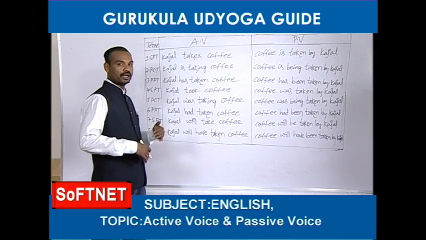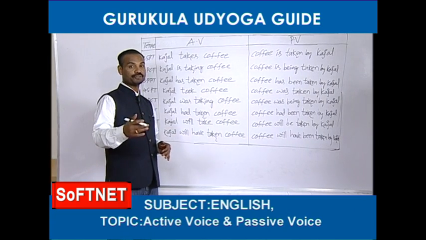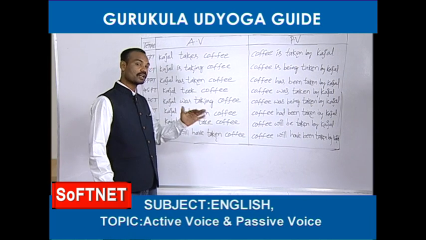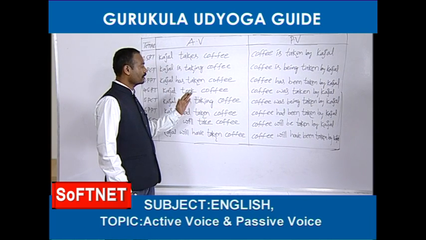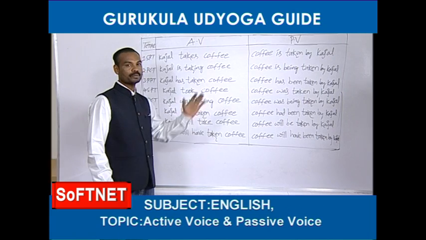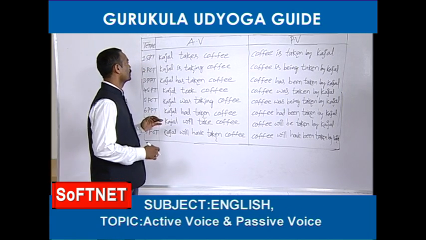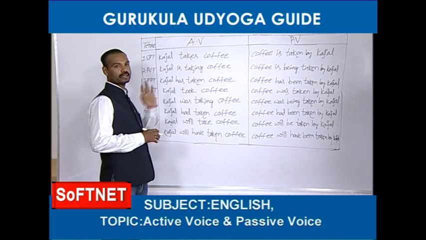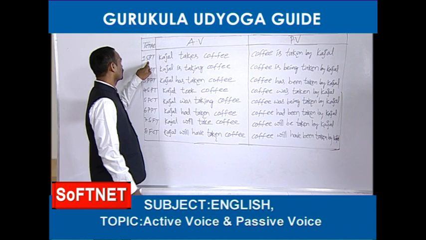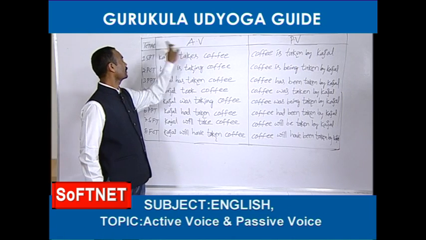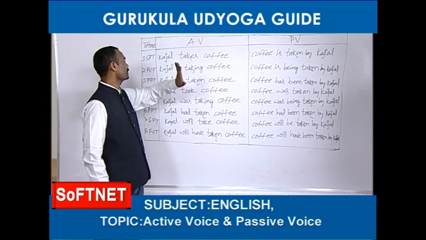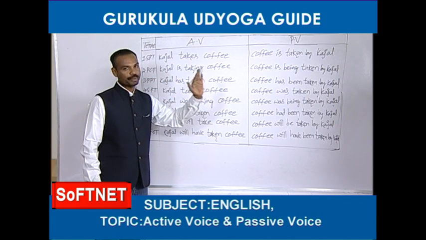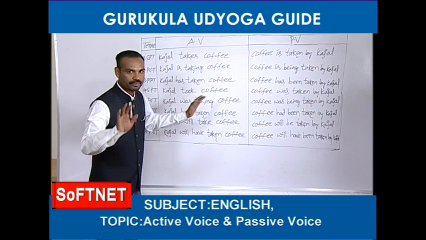Friends, I have told you just now that I would give you a beautiful table which can help you a lot how to change active voice sentences into passive voices. Right. See, from 8 tenses, 8 examples have been given here. So tense, active voice and passive voice. What I have told you, only 8 tenses can be changed into passive voice. I have told you very clearly, that's fine.